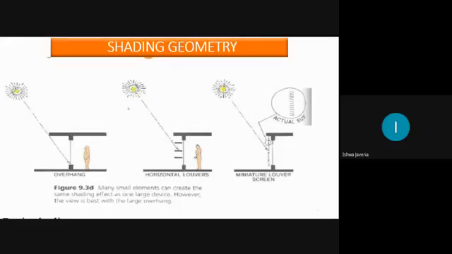Then we have the shading geometry. Shading geometry, dear students, could be an overhang, it could be horizontal louvers, and it could be miniature louvers. These are some of the examples. These are very much used in institutional buildings. Like the actual size is this, and you can control it through the thread, and it is in your Department of Architecture, where the windows have been covered by the miniature louver screen. So overhang and horizontal louvers I'll be explaining to you in your next slide.